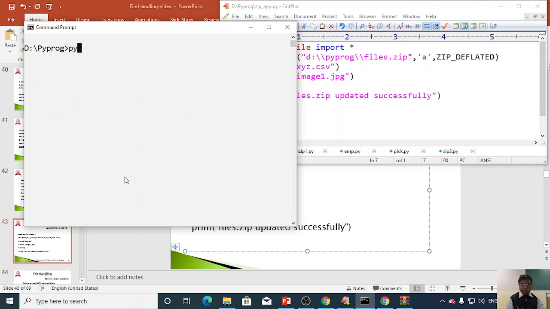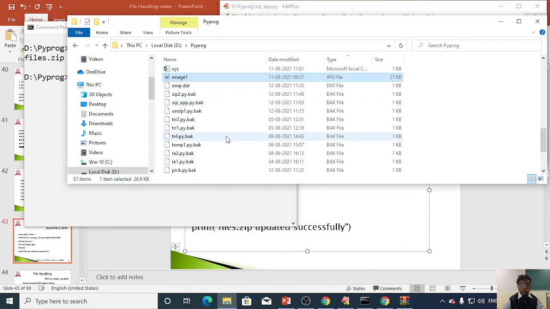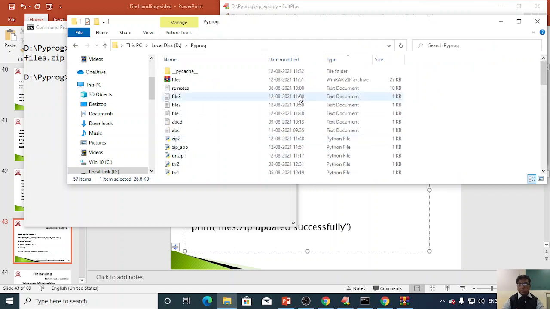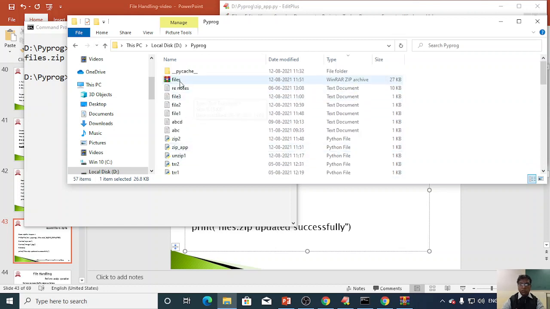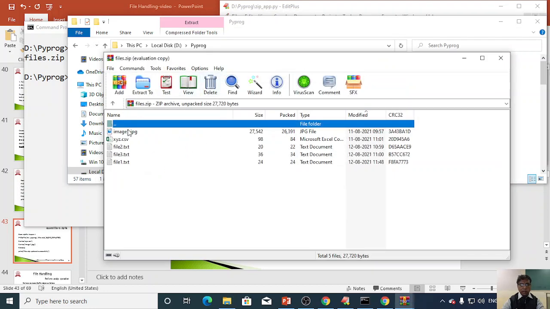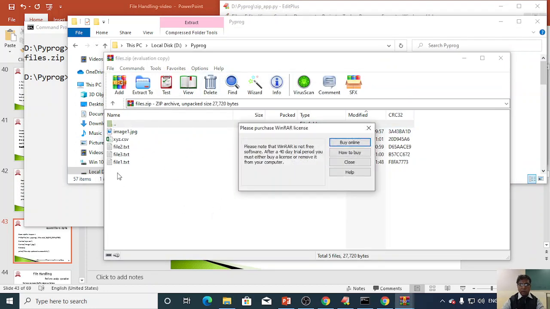The file zip_app.py has successfully updated. Again we'll check whether the xyz csv and image1.jpg files got added into my zip file or not.